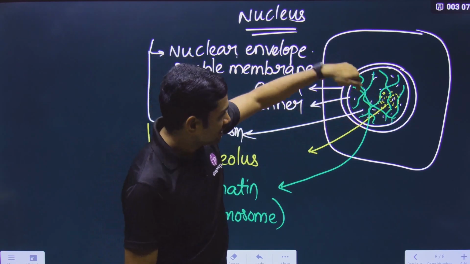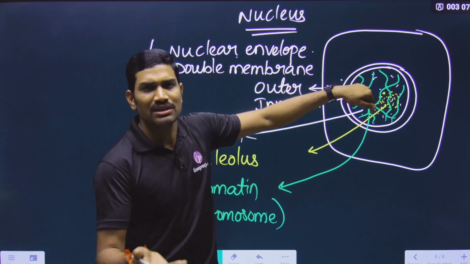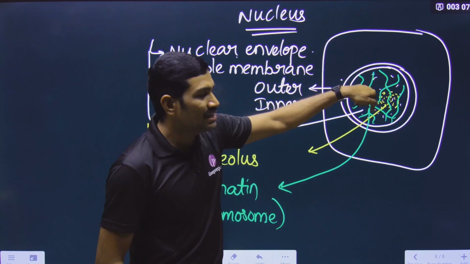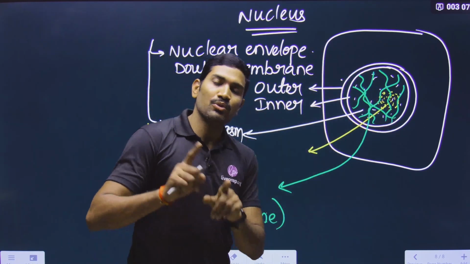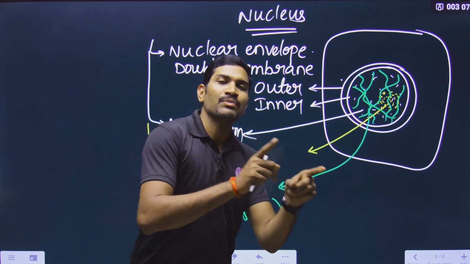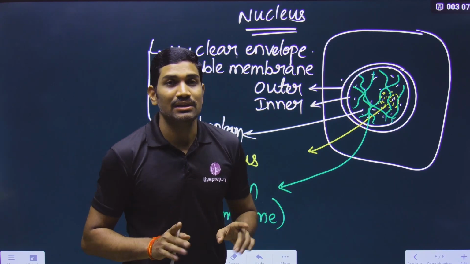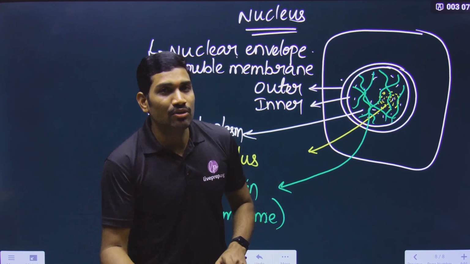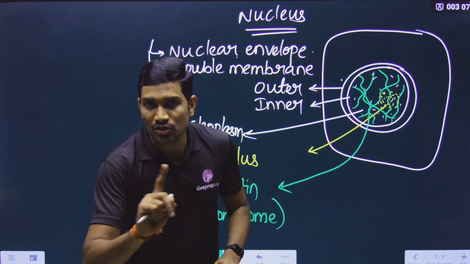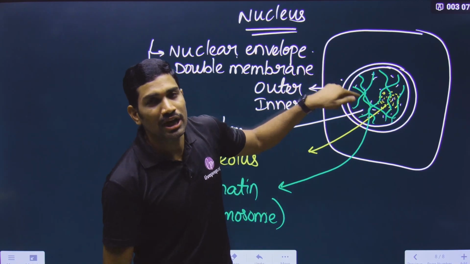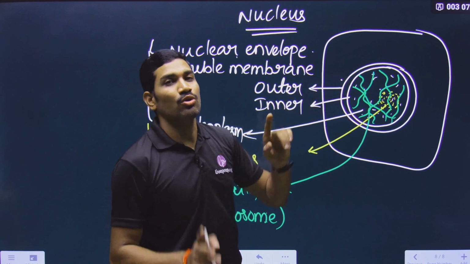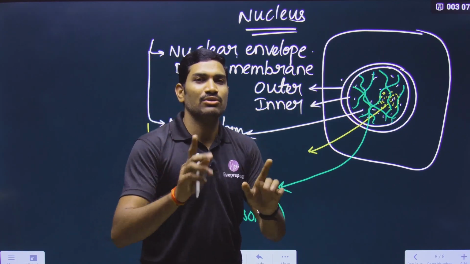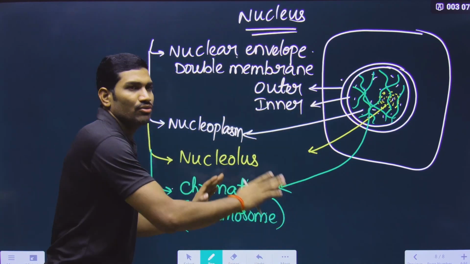Understood or not? Now in this particular chromosome, what is present? DNA is present. So DNA is the genetic material. In the prokaryote also DNA is the genetic material, eukaryote also DNA is the genetic material. But in the case of prokaryote, DNA is not present as chromosome. But in the case of eukaryotes, DNA is present as chromosomes. This is the most important point you need to remember. So this is the overview for the nucleus.